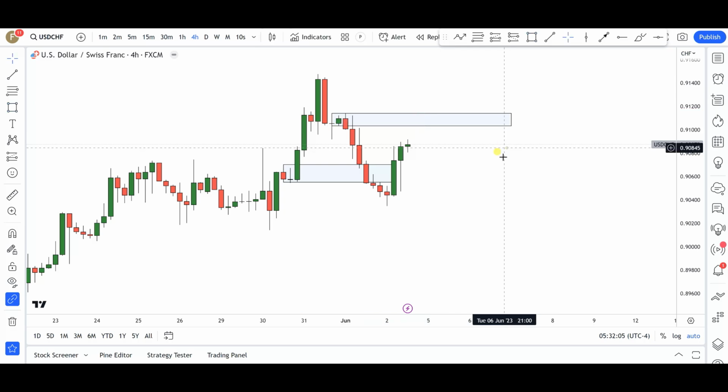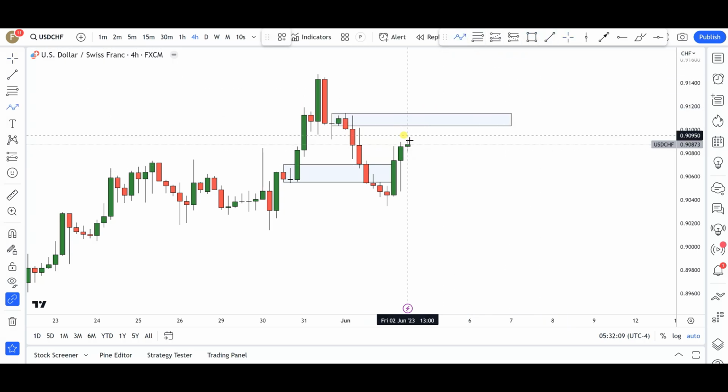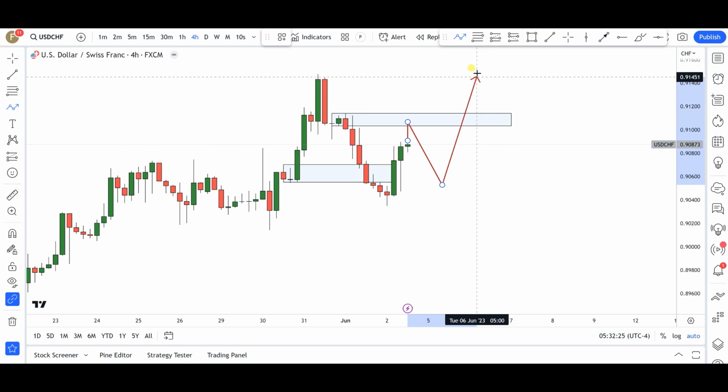Okay, so, just like in the case of Dixie, it's very possible that price gives us that dip into this particular supply zone area, right around that 0.9100 area, and then from there we might get a significant push to the downside. Maybe to retest, let's say, the 0.9070 area, or even deeper towards 0.9050 before the bulls come into this market to start pushing the markets again to the upside.